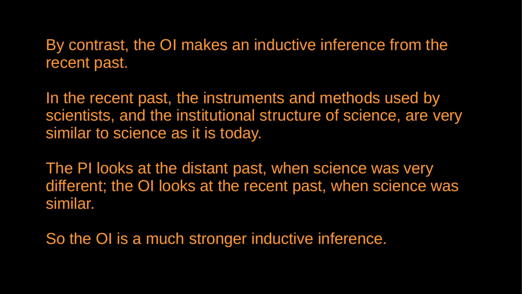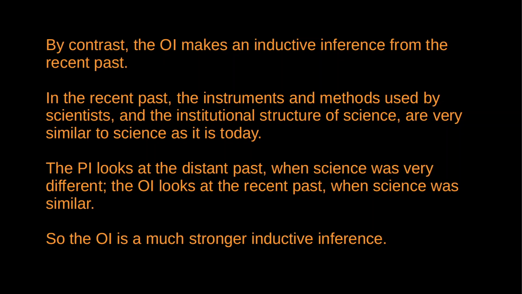And Park presents this as a new argument for realism. The standard argument for realism, as you will know if you've seen some of the previous videos, is the no miracles argument. This is the claim that the success of science would be a miracle if our best theories were not at least approximately true. With the no miracle argument, we have an inference to the best explanation. So there's this sort of surprising phenomenon, right? The remarkable predictive, explanatory and technological successes of modern science. And our question is, what explains this?